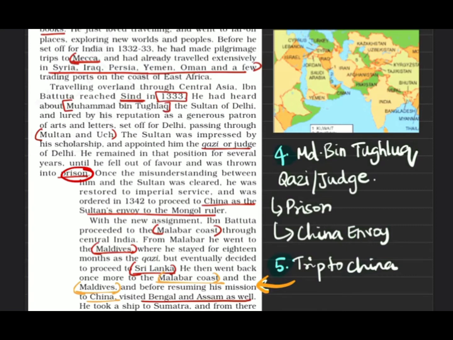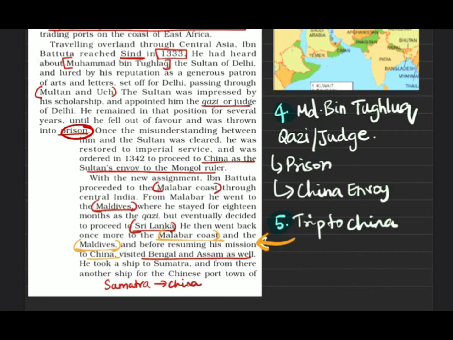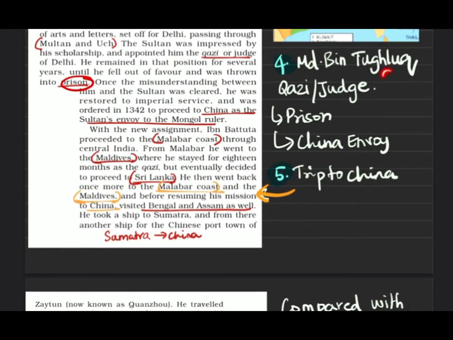But after some years he was out of favor, thrown out and put into prison. After a misunderstanding between them was cleared, he was given the role of China's envoy. So this is how his life revolves around Muhammad bin Tughlaq.